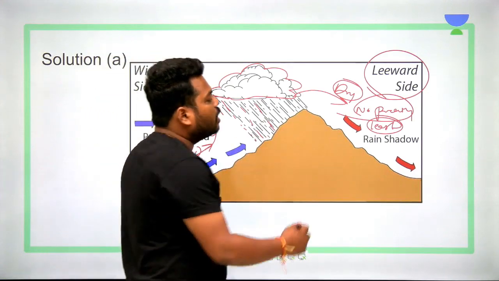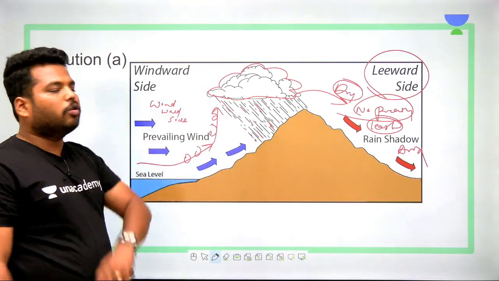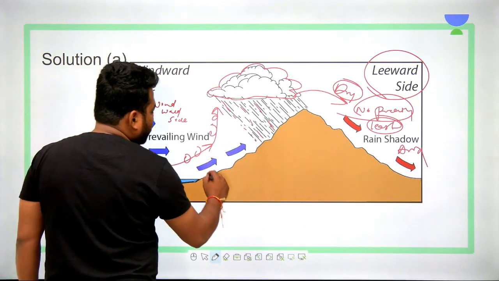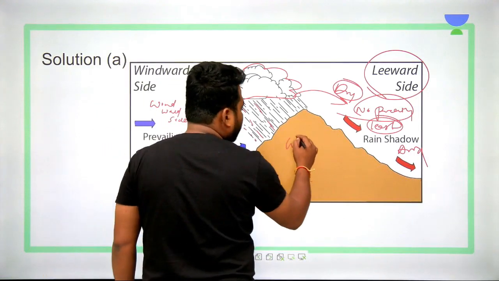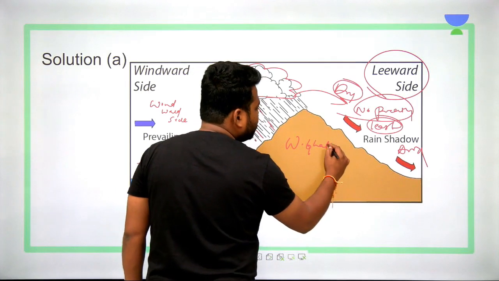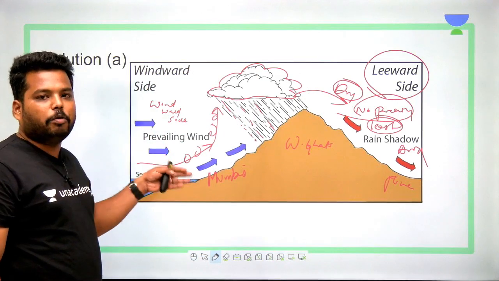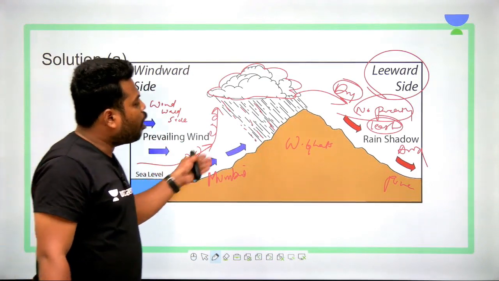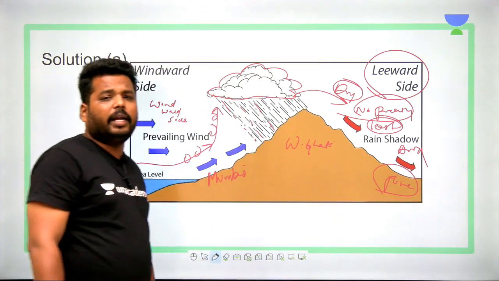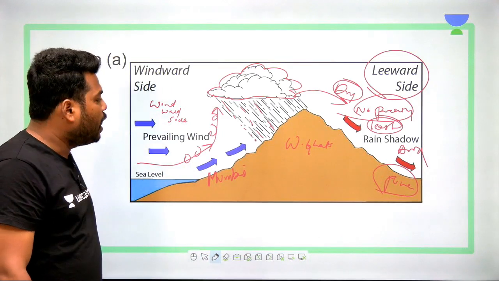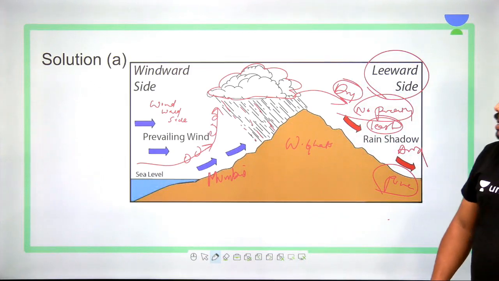Hence these regions are considered arid regions. I'll give a live example. When the monsoon enters India, the region on the windward side is Mumbai, this is the Western Ghats region, and this is Pune. The winds which create huge rainfall in Mumbai, after crossing the Western Ghats and reaching Pune, create very little rainfall. Pune experiences very little rainfall.